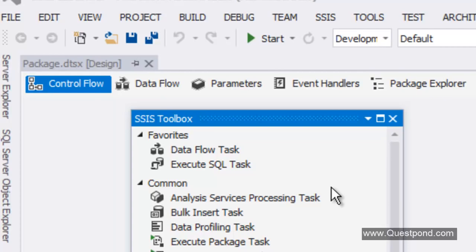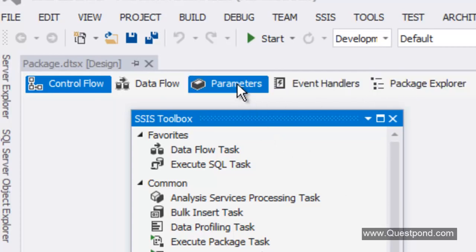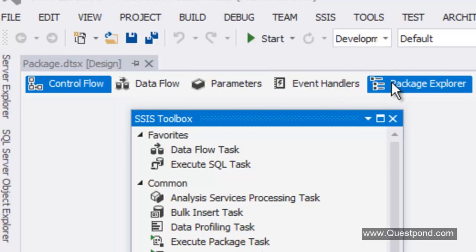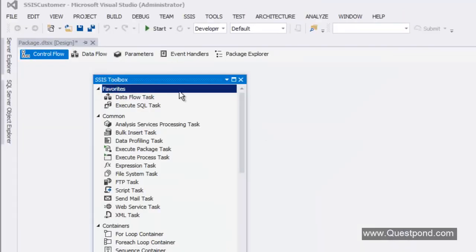For now, don't think about these 3 tabs: parameters, event handlers, and package explorer. Concentrate only on the toolbox, control flow, and data flow. So in other words, at this moment we will just concentrate on control flow, data flow, and the SSIS toolbox. The other 3 tabs, I will talk about later, as we move ahead.